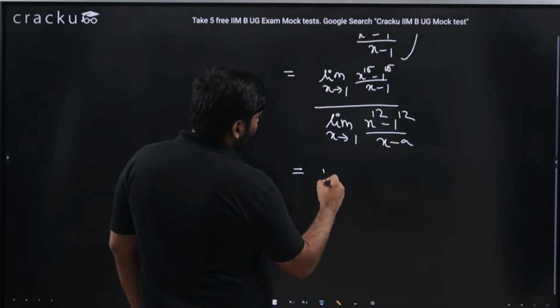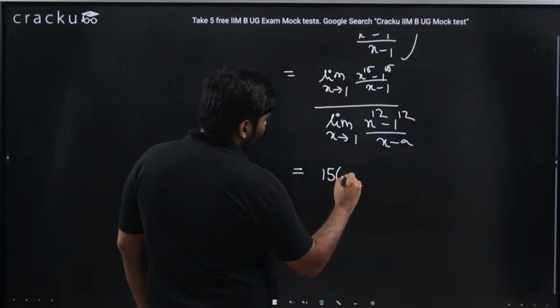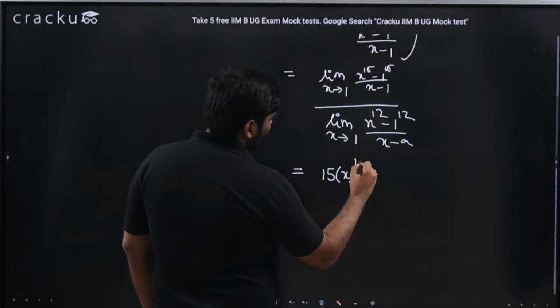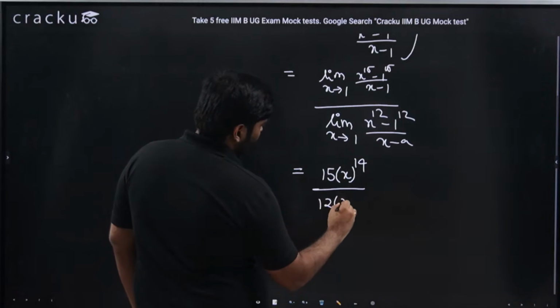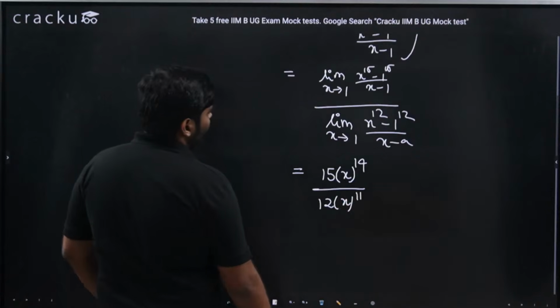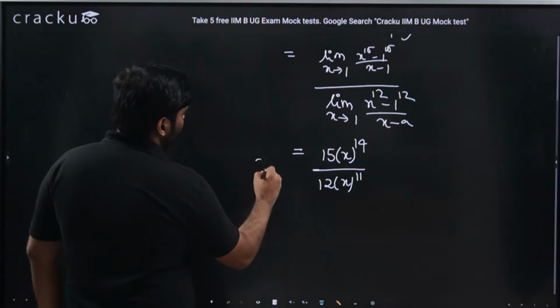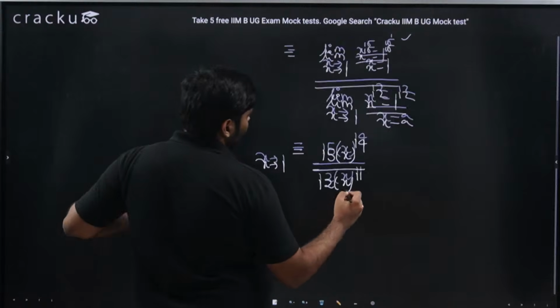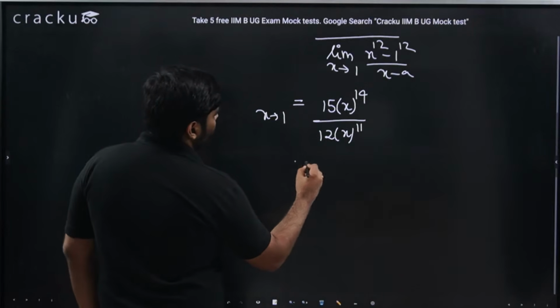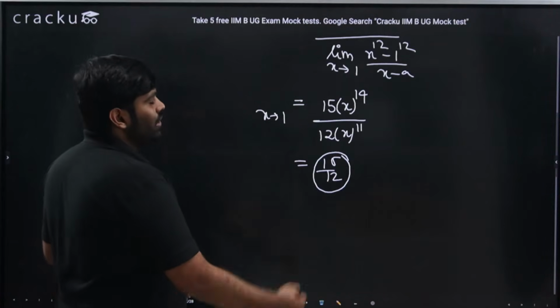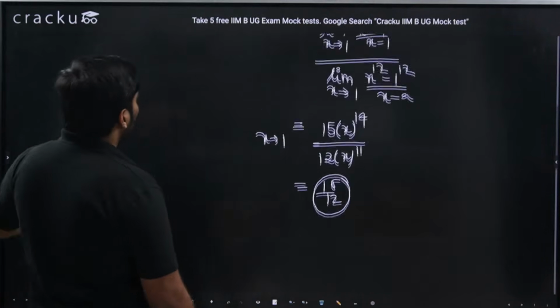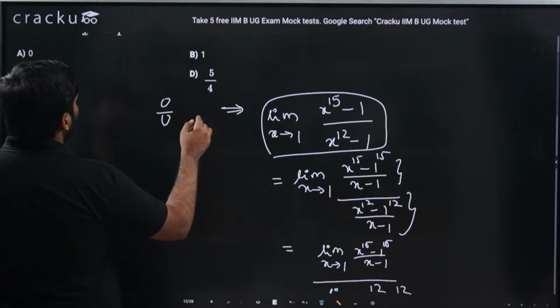So this should be 15 into x power 15 minus 1, which is 14, divided by 12 into x power 11. But we are interested in the limit x tending to 1. So this particular value should be equal to 15 by 12, or the simplified value would be 5 by 4.